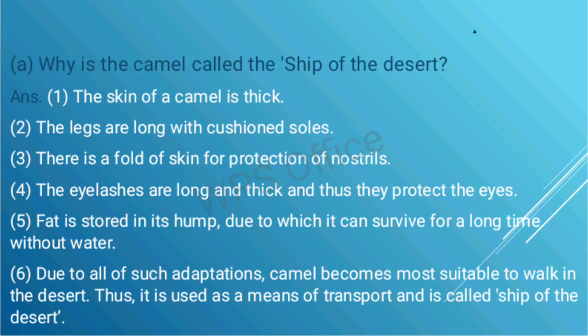Why is the camel called the ship of the desert? The skin of camel is thick. The legs are long with cushioned soles. There is a fold of skin for protection of nostril. The eyelashes are long and thick and thus they protect the eyes. Fat is stored in its hump, due to which it can survive for a long time without water. Due to all such adaptations, camel becomes most suitable to walk in the desert. Thus, it is used as a means of transport and is called ship of the desert.